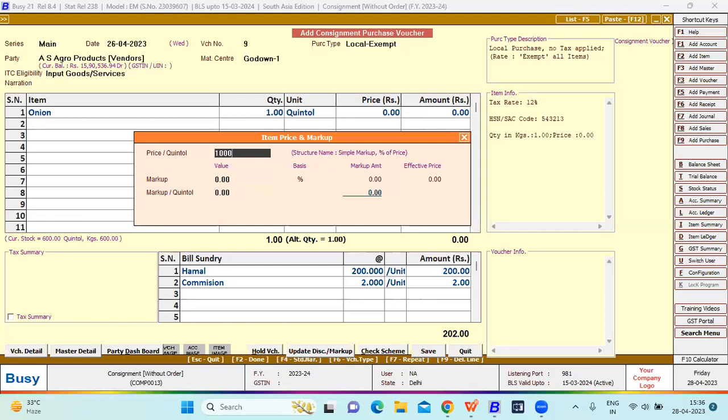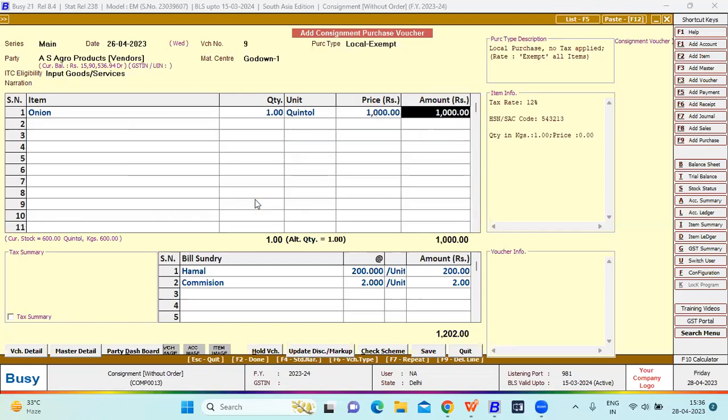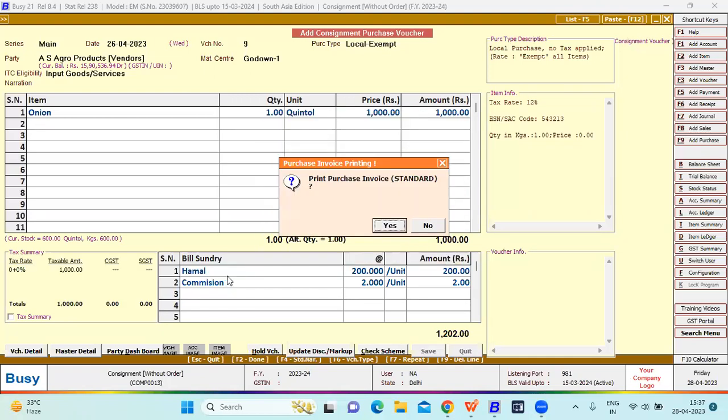You have to define the price over here. See, the bill sundry will be automatically picked up as we selected tag bill sundry voucher wise.